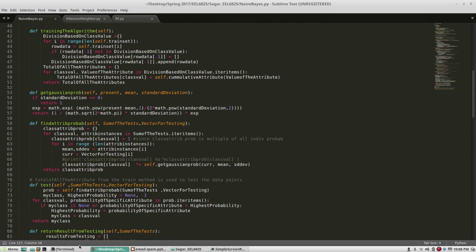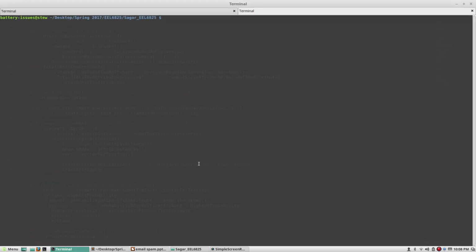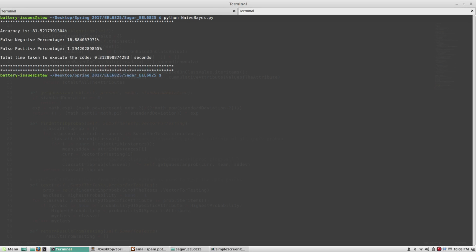Let me run the algorithm for you and show you that. Here you can see the accuracy is 81.5%, the false negative is 16%, the false positive is 1.5%, and the total time taken is 0.3 seconds.